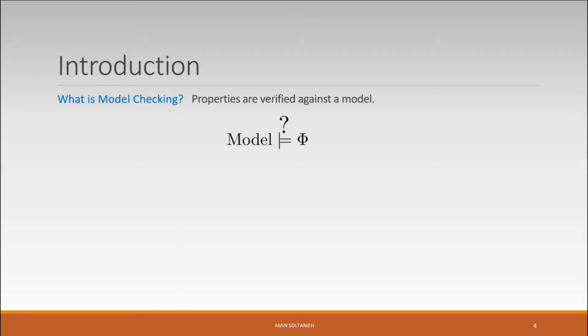First of all, what is model checking? I'm sure most of you are familiar with it, but assume that we have a system and we have created a model of this system, and we need to verify some properties against this model, that is, whether a model satisfies a certain property phi or not. We can classify these properties as safety, liveness, fairness, and so on. For example, whether our model eventually leads to a deadlock or not.